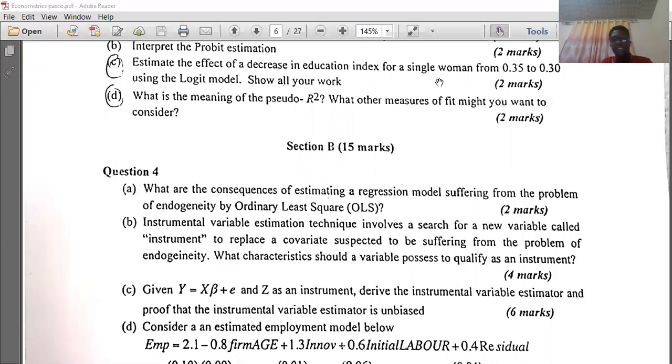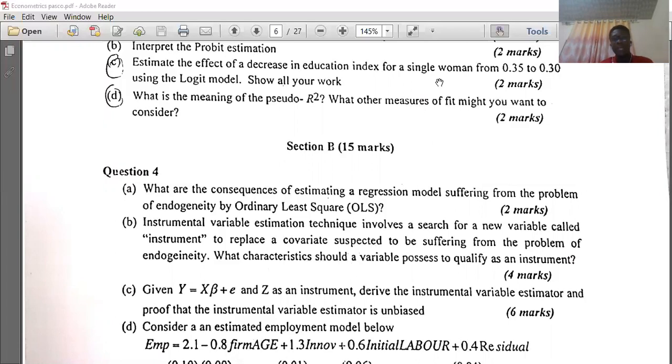So let's kickstart. This is a question from the 2017-2018 econometrics interim assessment. Question 4. So we are solving question 4. A, it says: what are the consequences of estimating a regression model suffering from the problem of endogeneity by ordinary least squares? Okay, so there are basically two consequences.